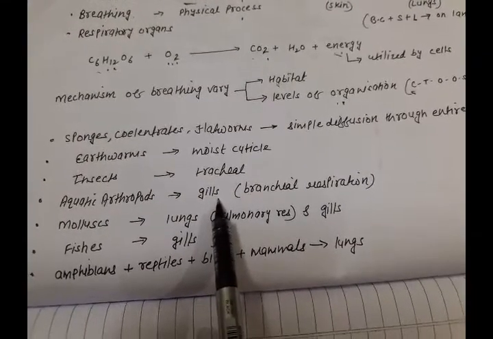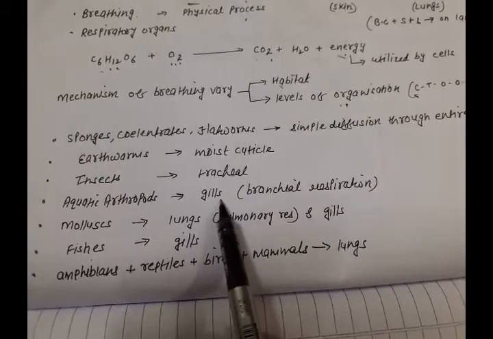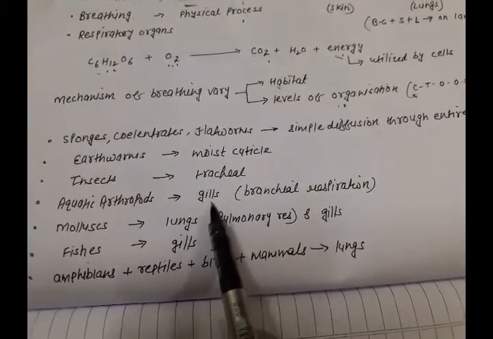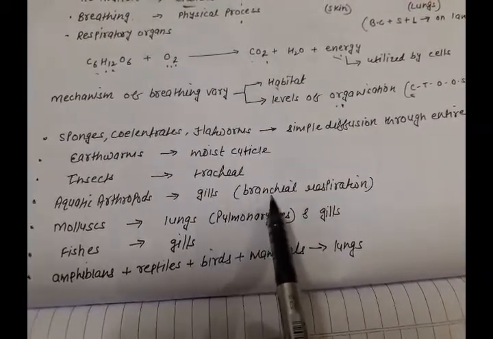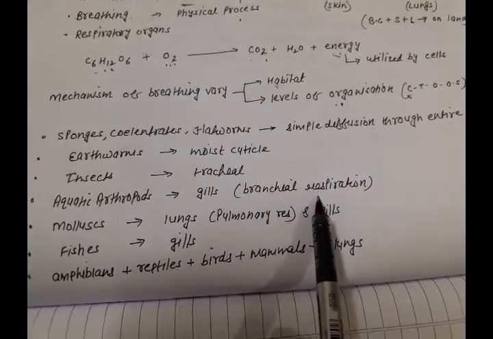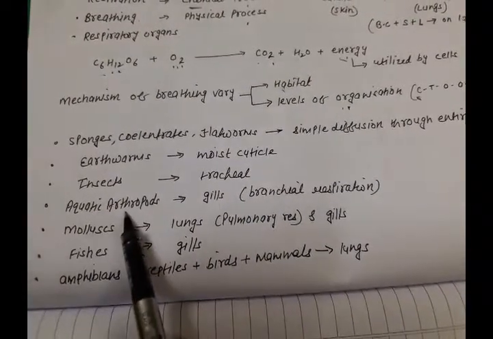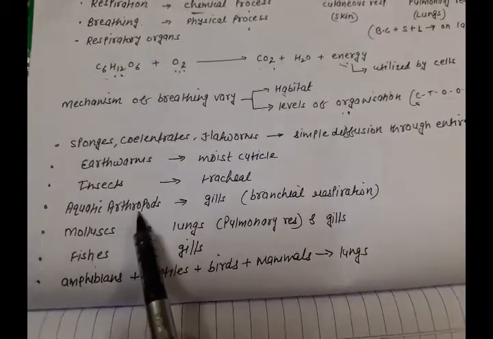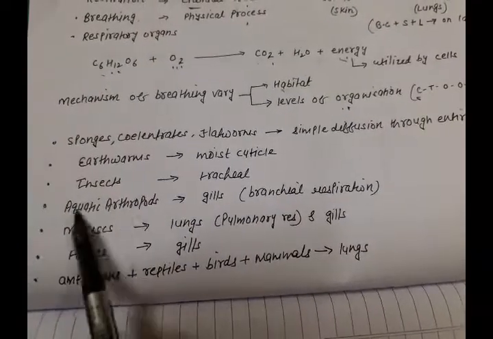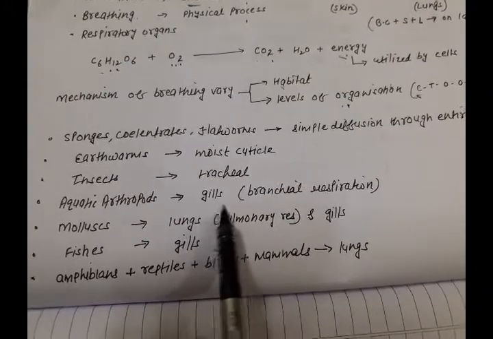When respiration or the exchange of gases takes place through gills, it is known as branchial respiration. And aquatic arthropods are known as crustaceans. So crustaceans use gills for the exchange of gases.